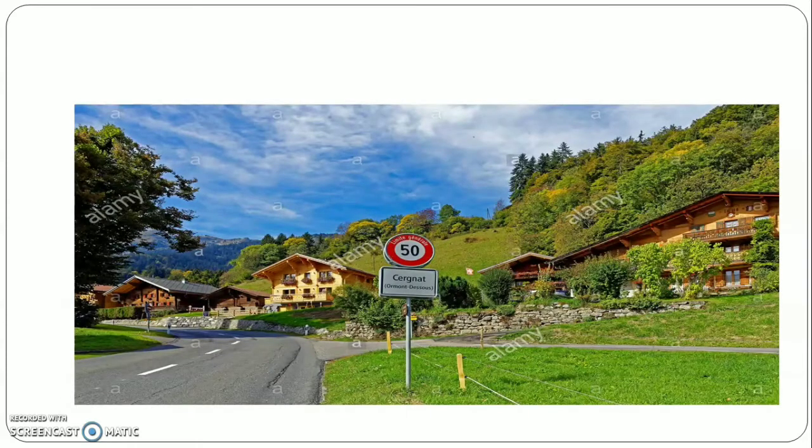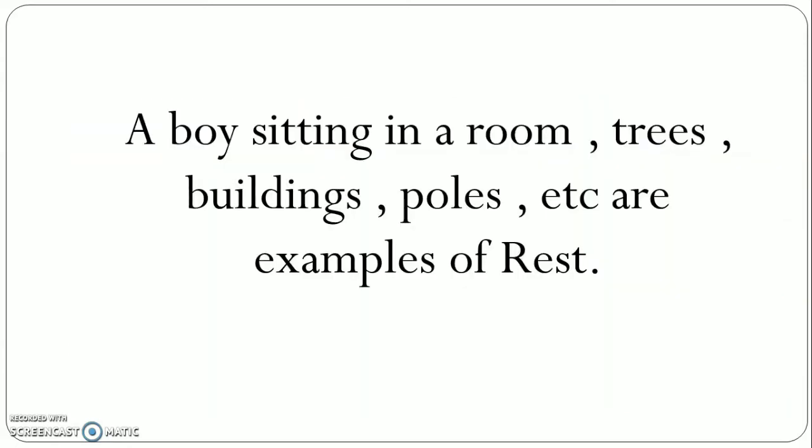Similarly, look at this picture. Here you can see buildings, trees, mountains, poles. All these are stationary. Nothing is changing its place with respect to another. So it means all these buildings, trees, poles, mountains are at rest. So we have come to know, as examples, the boy sitting in a room, trees, buildings, poles, etc. are the examples of rest.